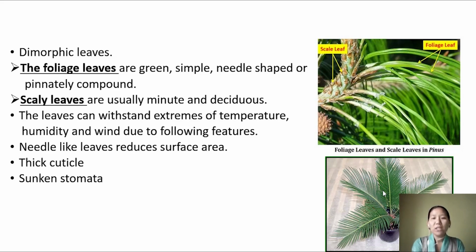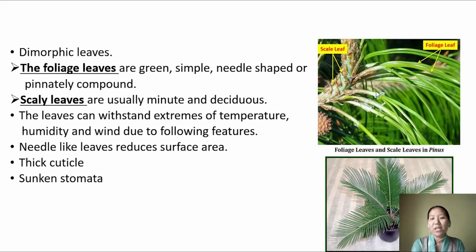The other type of leaf is the scale leaf or scaly leaves, and these are very minute and deciduous, they fall off easily. Then again the leaves are adapted to withstand extreme temperature, humidity and wind because of certain features.